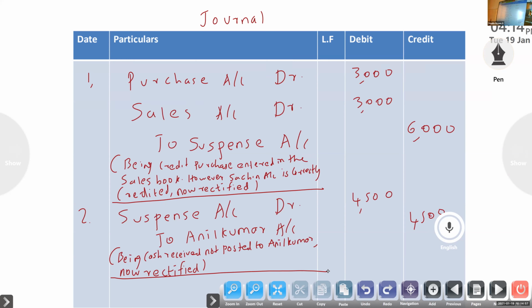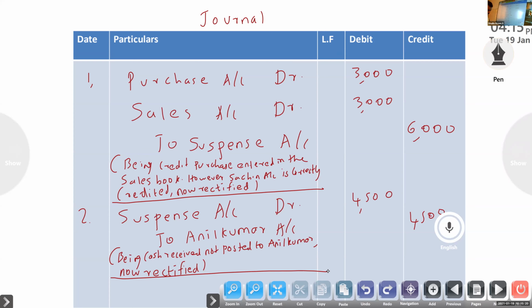If it is debit, debit. So purchase account to suspense. Purchase book overcast, then suspense account to purchase. Sales book undercast, undercast means same. Sale is credit, so suspense account to sales. Then overcast means sales account to suspense.